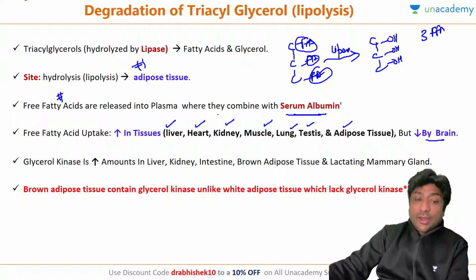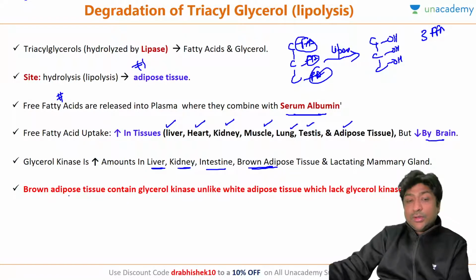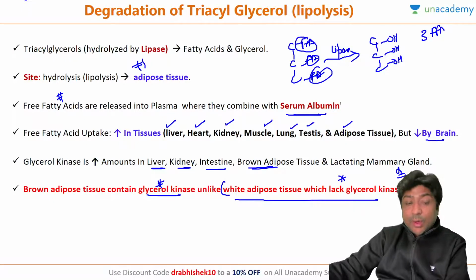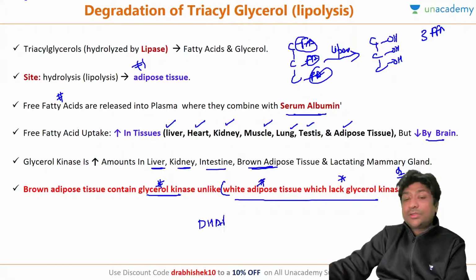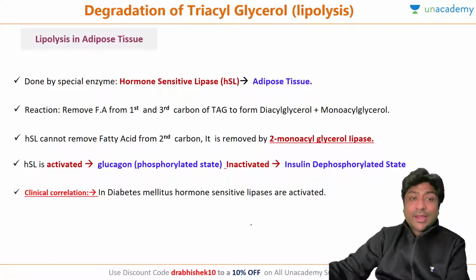Another very important point: glycerol kinase is present in liver, kidney, intestine, and brown adipose tissue. So remember, brown adipose tissue has glycerol kinase, whereas white adipose tissue lacks glycerol kinase. This is a question which is very frequently asked. So how does white adipose tissue form glycerol 3 phosphate? It converts dihydroxyacetone phosphate with the help of a dehydrogenase enzyme into glycerol 3 phosphate. So this is the mechanism.